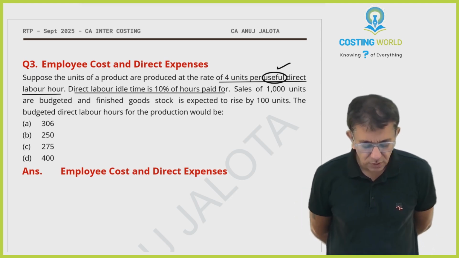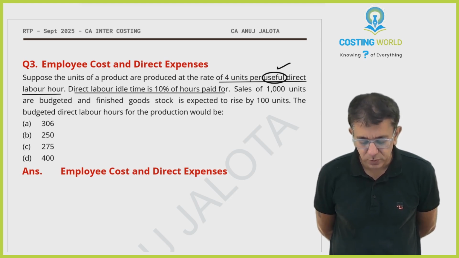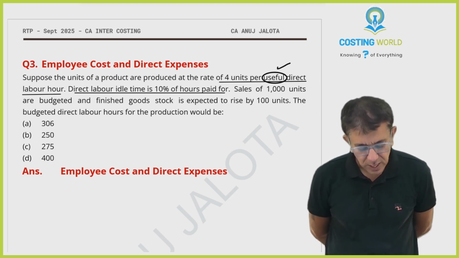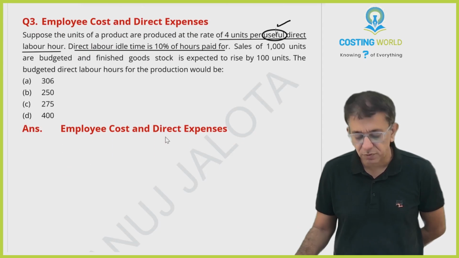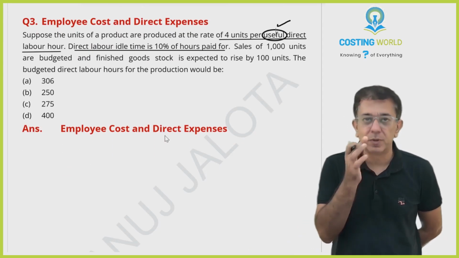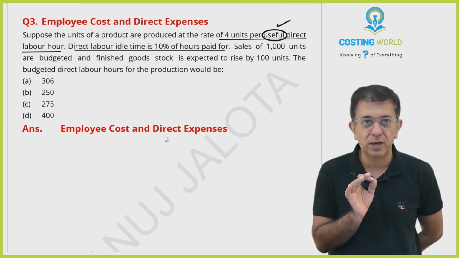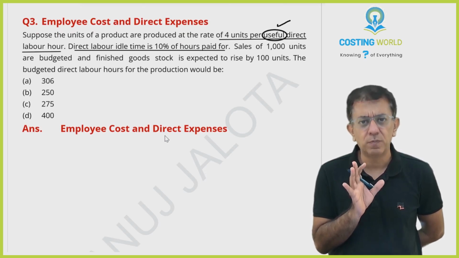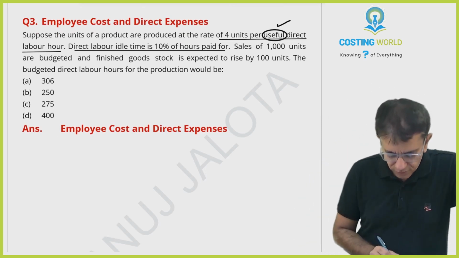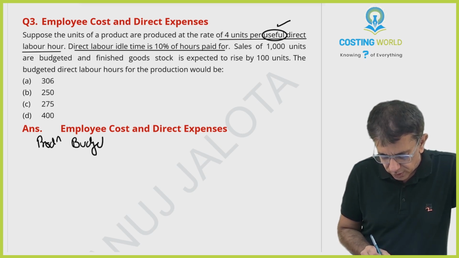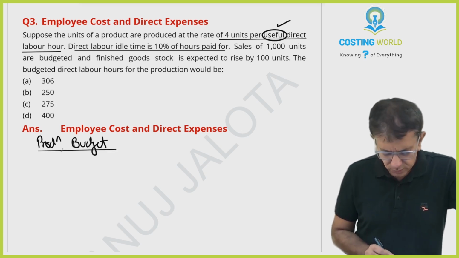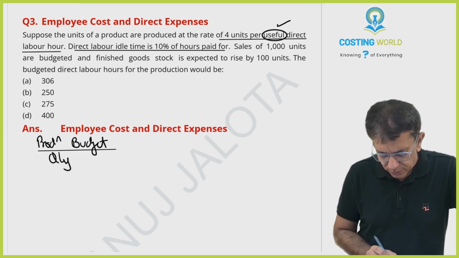Sales of 1000 units are budgeted and finished goods stock is expected to rise by 100 units. The budgeted direct labor hours for the production would be, among the 4 options. Now first of all, suppose you are trying to make a labor budget. Labor gets paid whenever they work, and by working they do their production, no? So the first thing we should do is make a production budget. Through the production budget, we find out the quantity produced of finished goods.